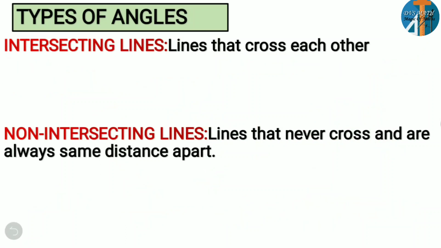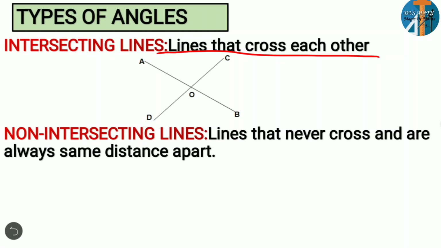Intersecting lines and non-intersecting lines. What do you mean by intersecting? The definition of intersecting lines is lines that cross each other. Just now we discussed lines, right? If two lines cross each other, you have one common point, a meeting point. These types of lines we are calling intersecting lines. That means lines that cross or meet each other, and you get one common intersecting point. So that is the intersecting point. The lines are like this.